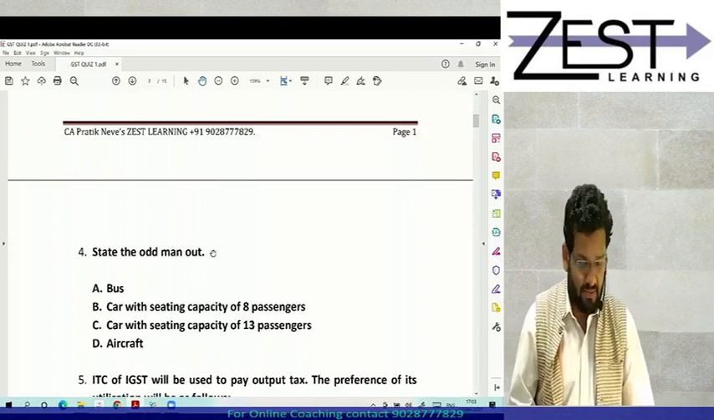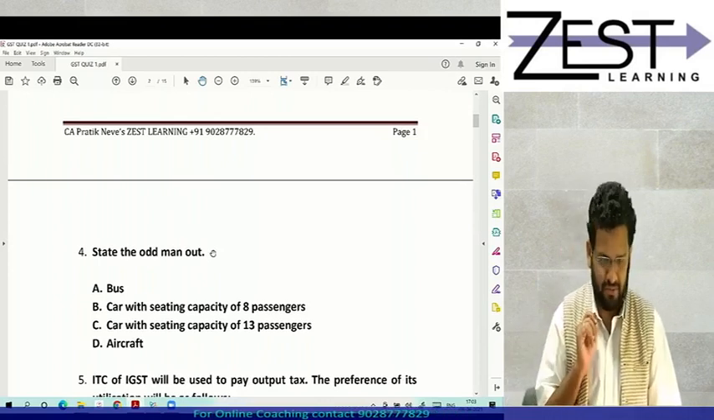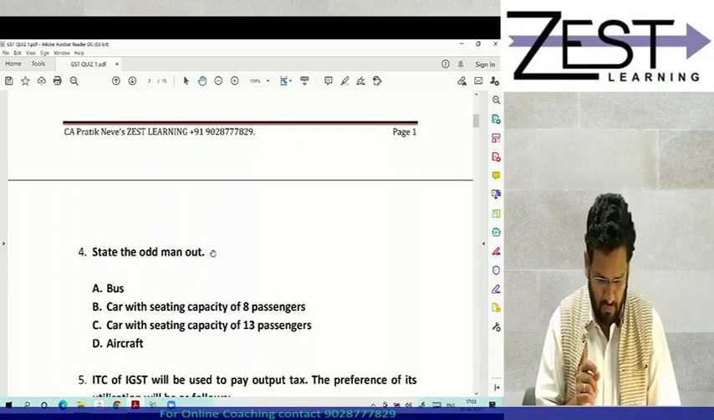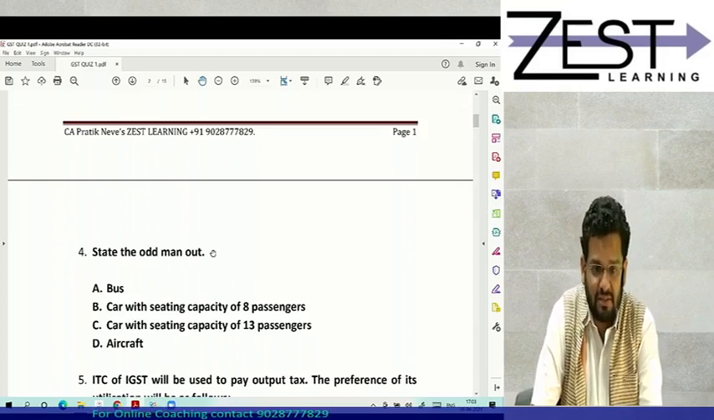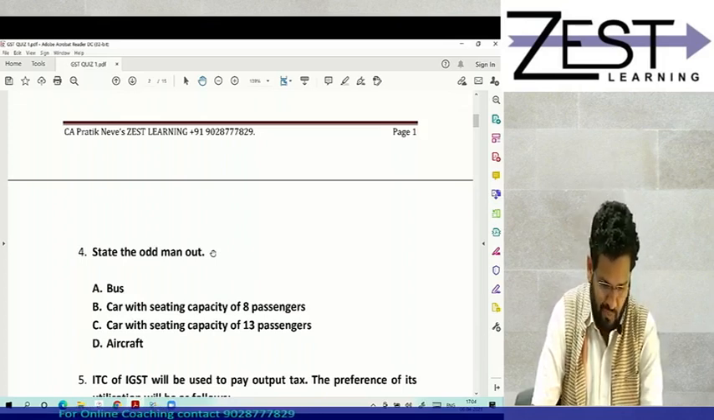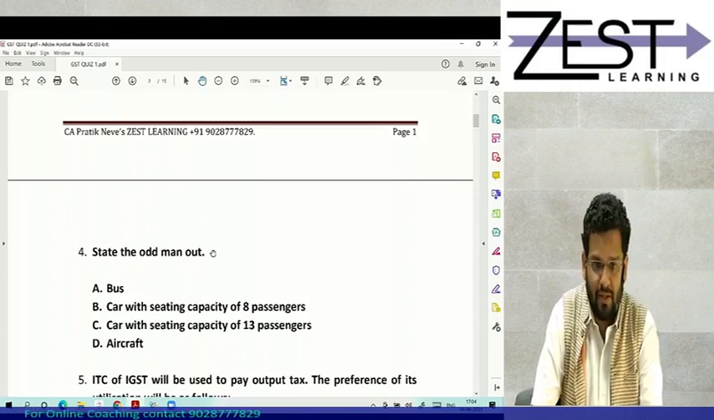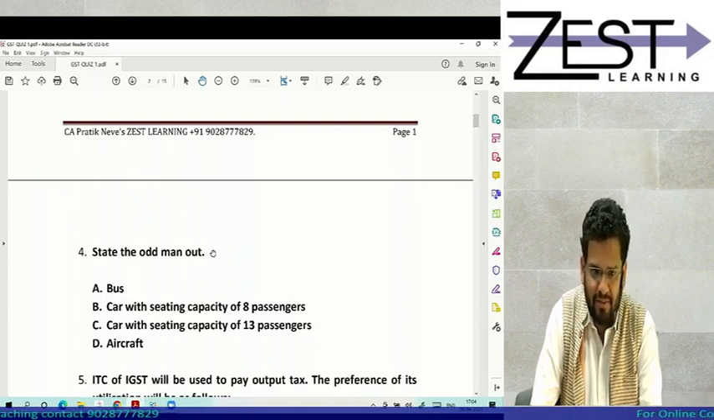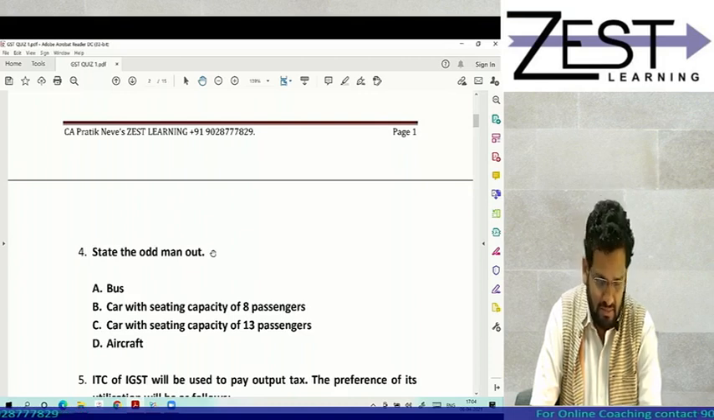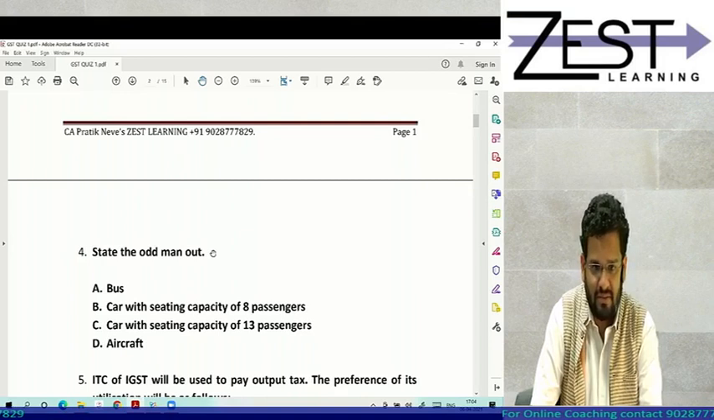Fourth one, state the odd man out. Bus, car with sitting capacity of 8 passengers, car with sitting capacity of 13 passengers, aircraft. What do you think? What is the odd man out? See, here many of you I can see are getting confused. In my opinion, answer is A, bus. Answer is bus. Why bus?